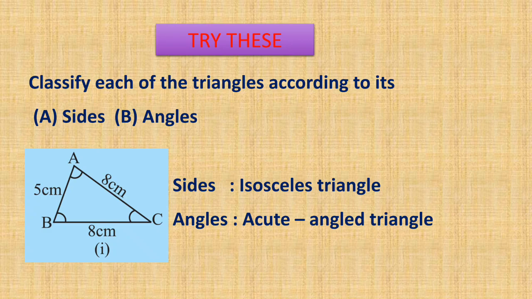If two sides are equal, that triangle will be an isosceles triangle. And all the angles are less than 90 degree, so it is an acute angled triangle. So your triangle is an isosceles, acute angled triangle.